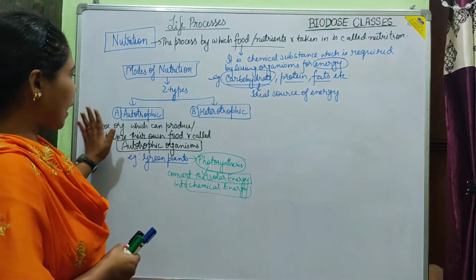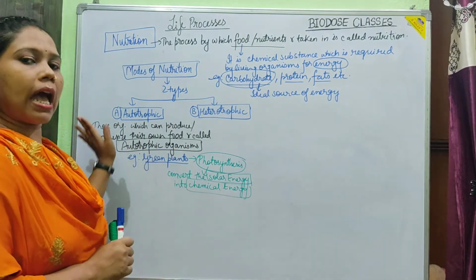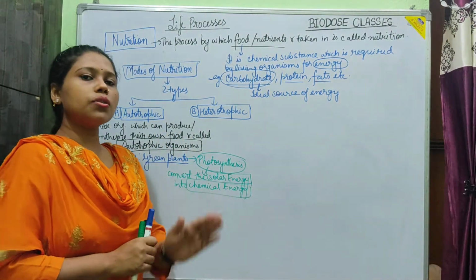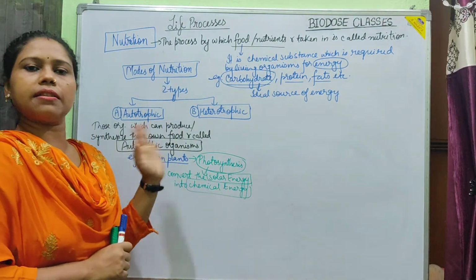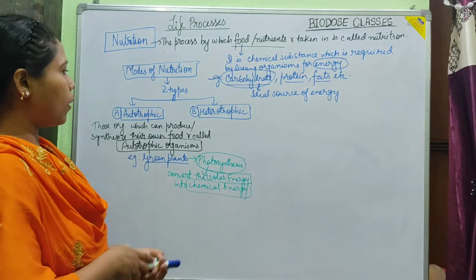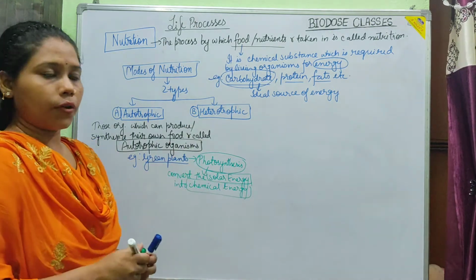Clear? So what is the autotrophic mode of nutrition? They have the ability to carry out certain processes by which they can produce or synthesize their own food. Now, what is the heterotrophic mode of nutrition?